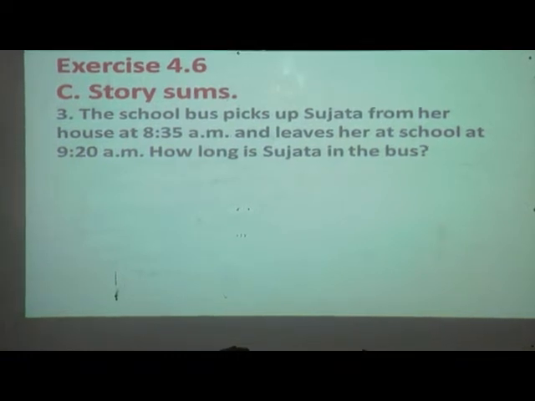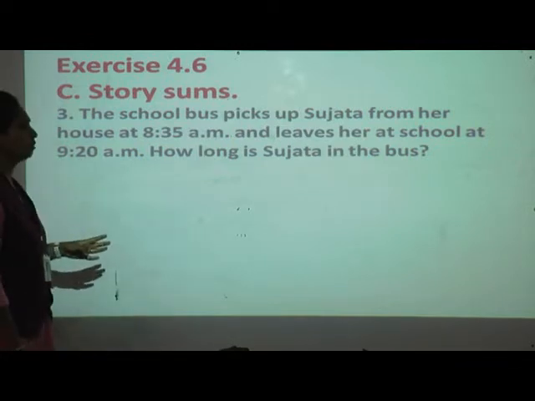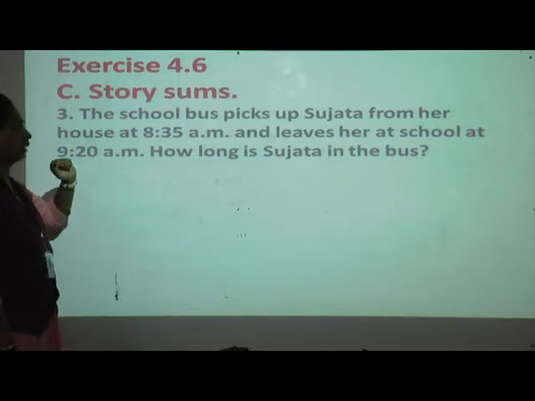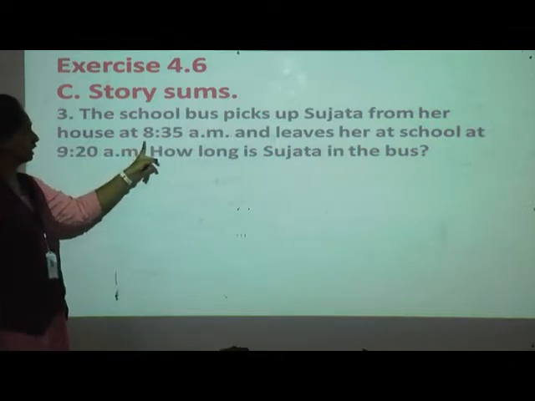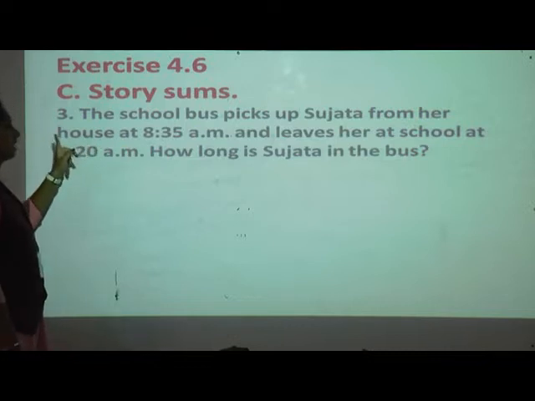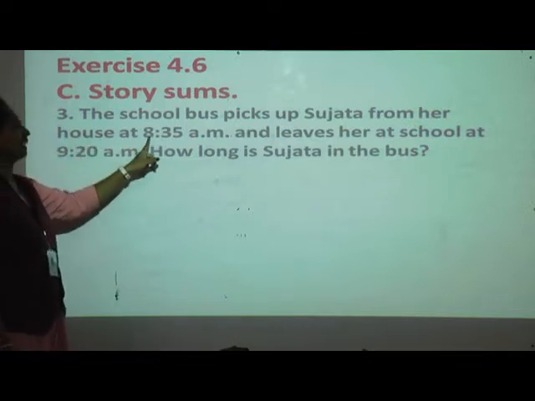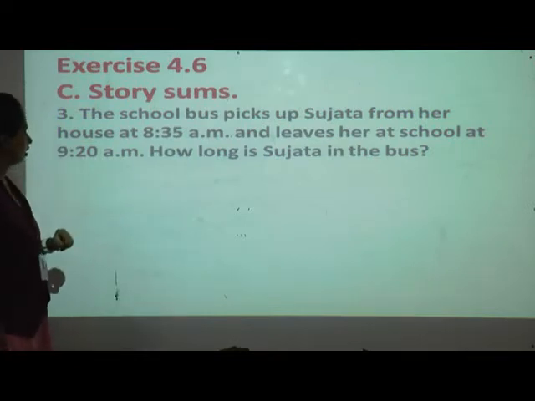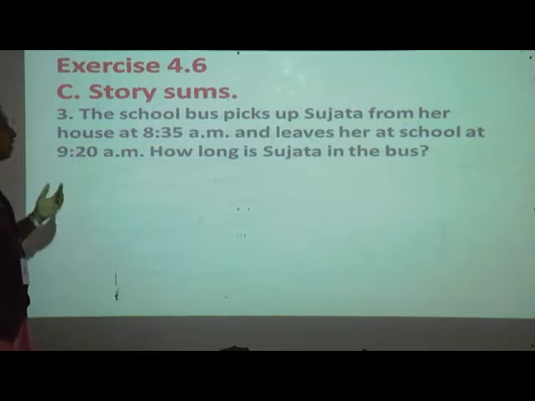Some students come by bus, isn't it? So when you leave for school from home, for example, they have given one girl, Sujata. The bus takes her from her house at 8:35 a.m. and she reaches school at 9:20 a.m. So we have to find the time between these two times.